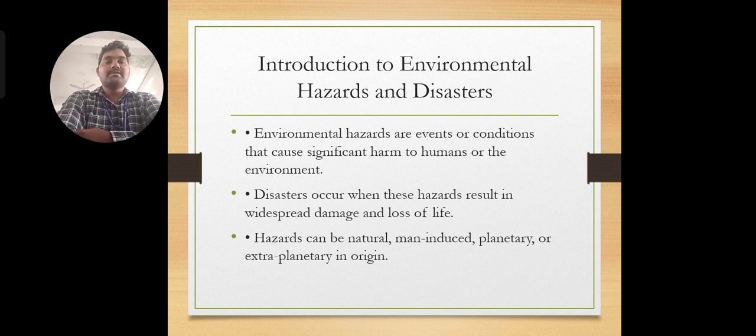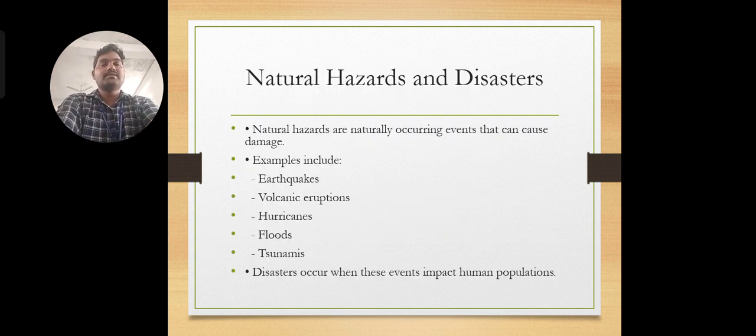Disasters occur when events result in widespread damage or loss of life. Hazards can be natural, man-induced, or planetary and extraplanetary in origin. There are natural hazards and disasters, and some examples are there. I have already told about the naturally occurring ones.